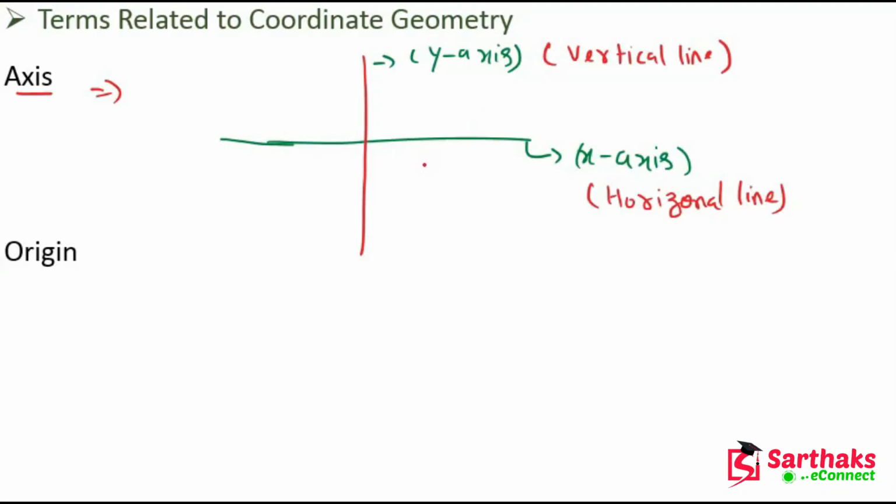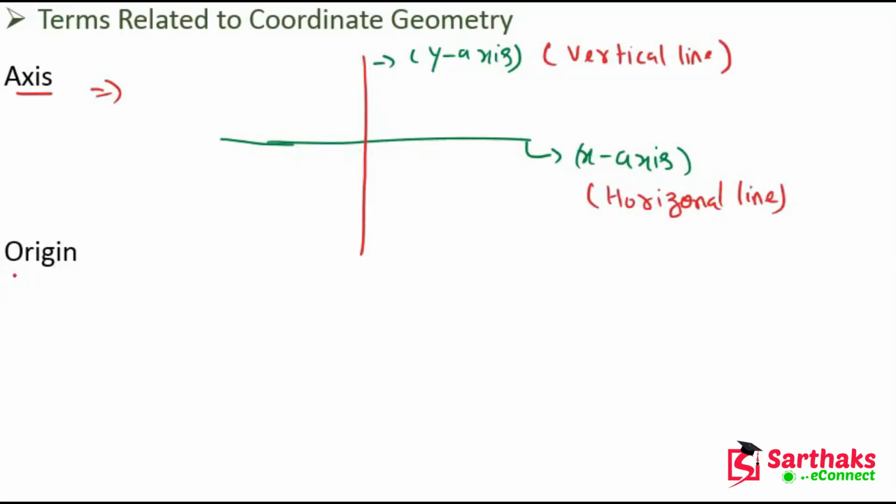So in the Cartesian plane there are two axes. One is the horizontal axis, which is called x-axis, and the other is the vertical axis, which is called y-axis. Okay, so these are the axes which are used in coordinate geometry. I hope my dear friends you understand these things.